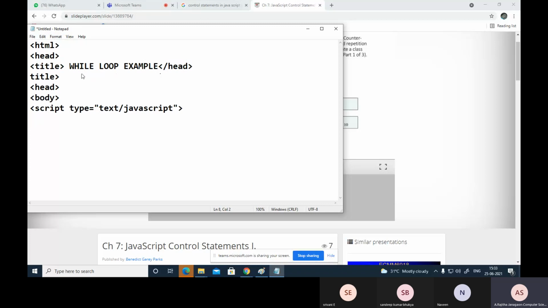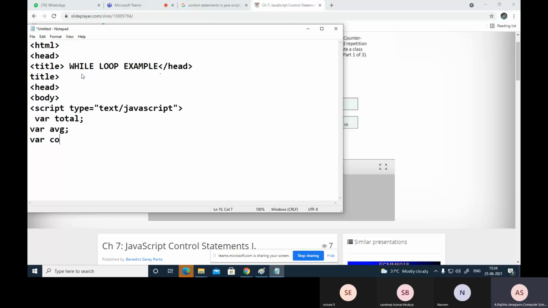So now I'm writing here. Suppose my intention is to read 10 numbers and find the average. Okay, read first 10 numbers and average. Suppose I'm creating here first total and one more variable is average and one more variable is